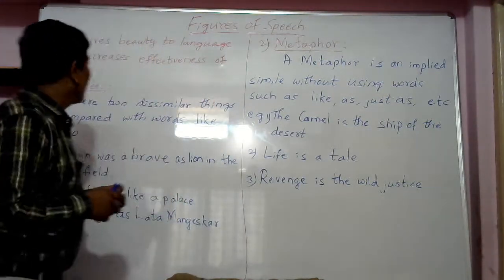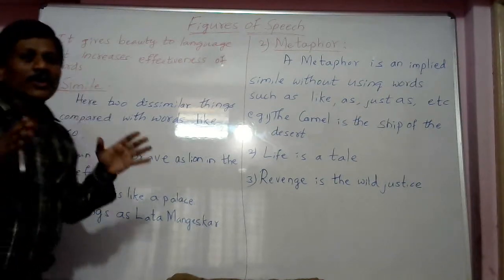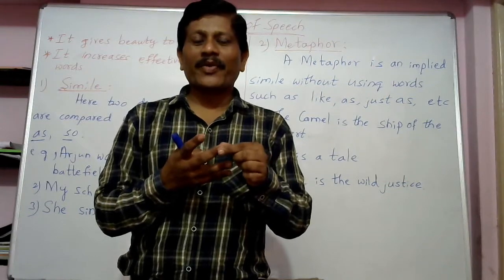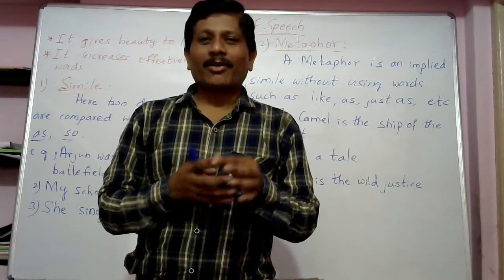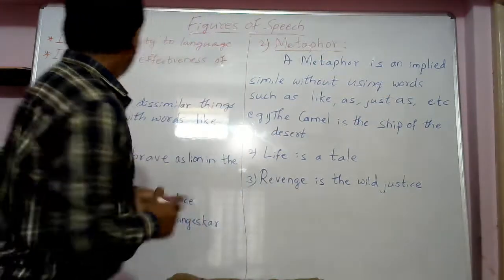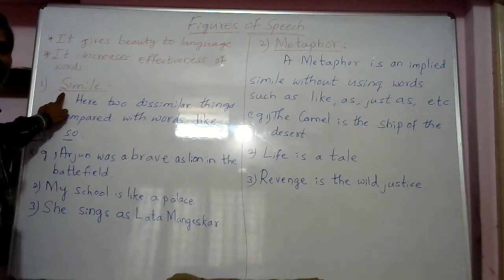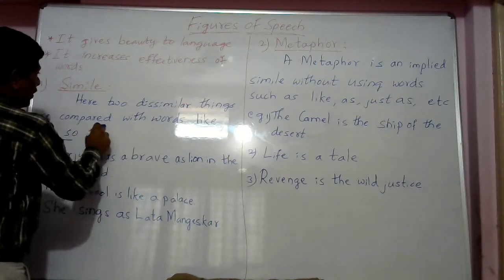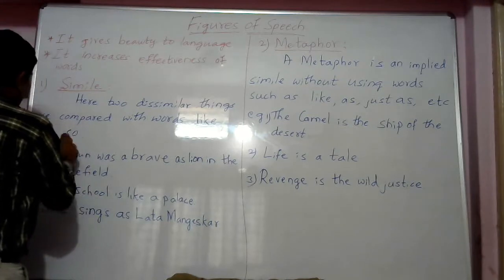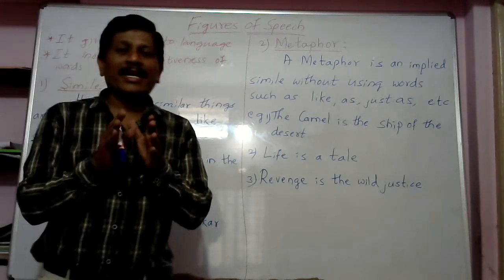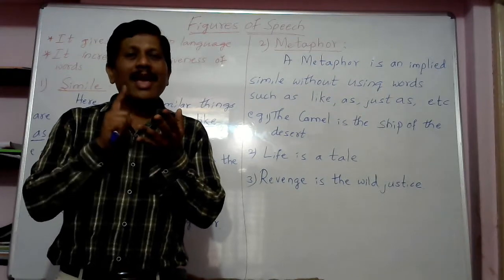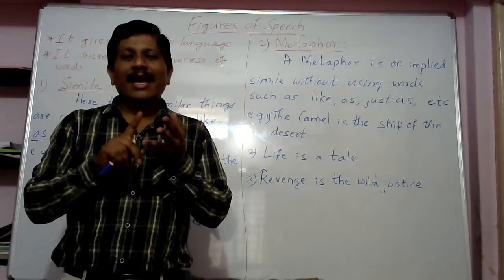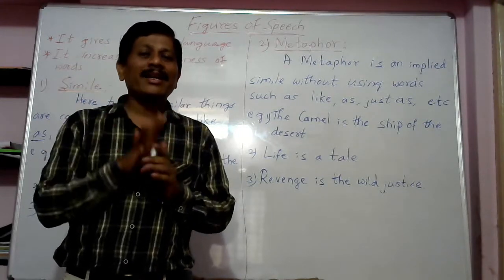Okay, without delay, let's go to the first topic. In this video you will learn four figures of speech: simile, metaphor, personification and alliteration, with simple ideas. The first one is simile, which in Kannada is called upamalankara. Here two dissimilar things are compared with the words like, as, so and just as.